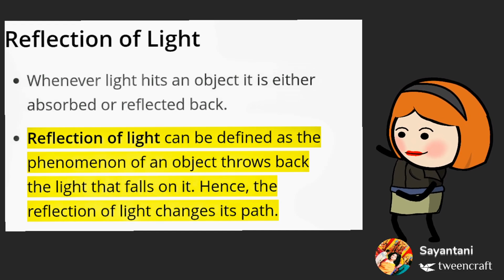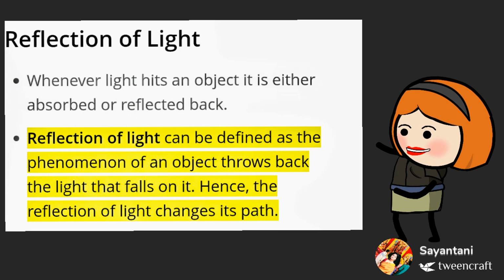Now, what do you mean by reflection of light? First thing is, what is light? Light is a form of energy. It is an electromagnetic radiation which enables us to see various things. Now, light undergoes two phenomena: one is reflection, another is refraction. Now, we are dealing with reflection.